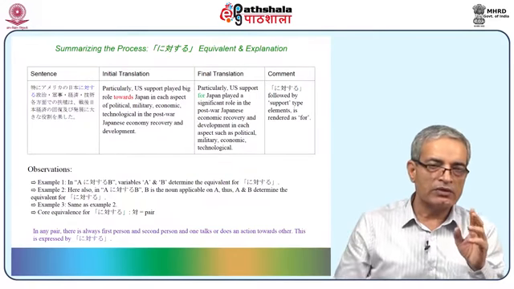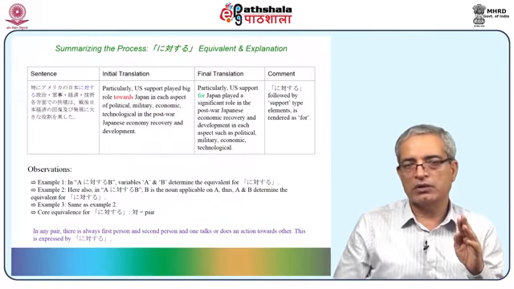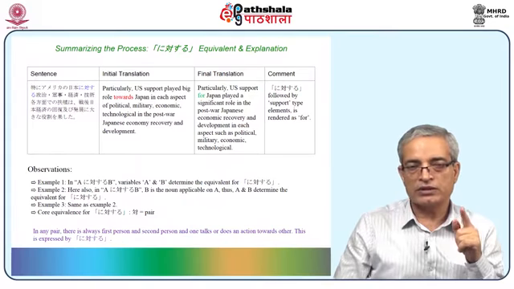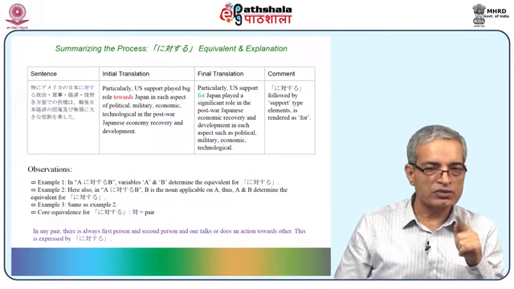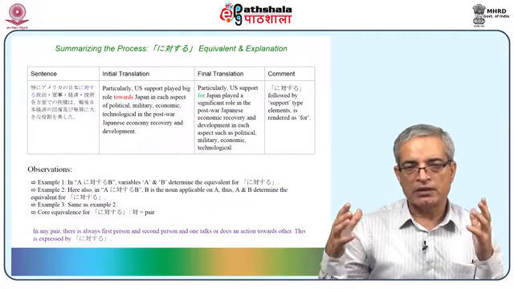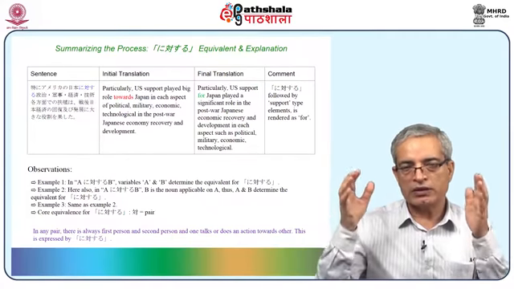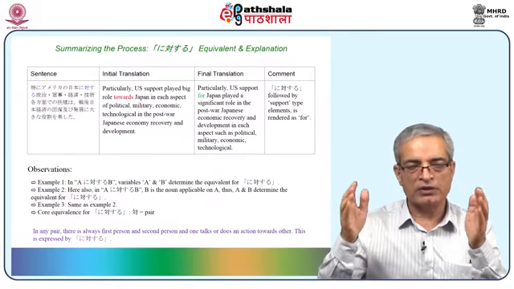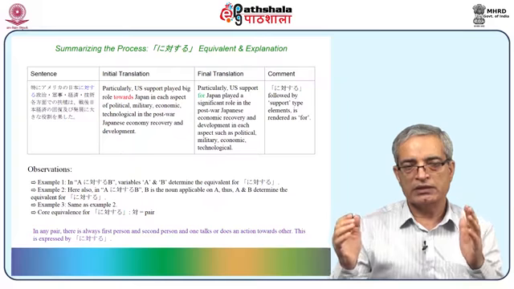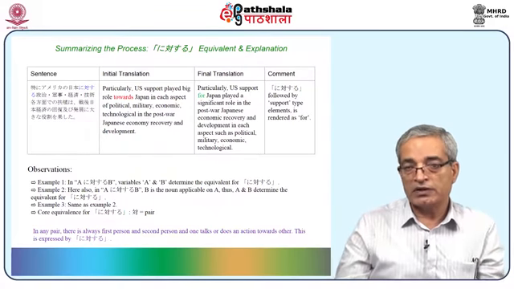Now I would like all of you to focus on the kanji of ni taisuru. The kanji of taisuru is basically tsui, and tsui means pair, and that is what I have been saying: there are two entities and these two entities come as a pair. Keep in mind that whenever ni taisuru is coming, there are two entities as a pair.